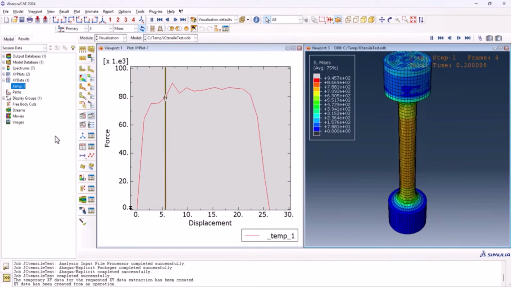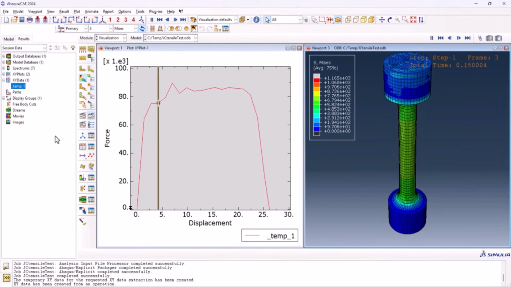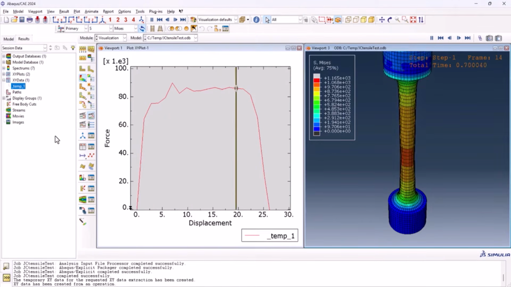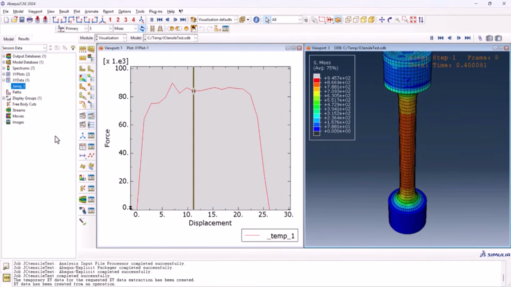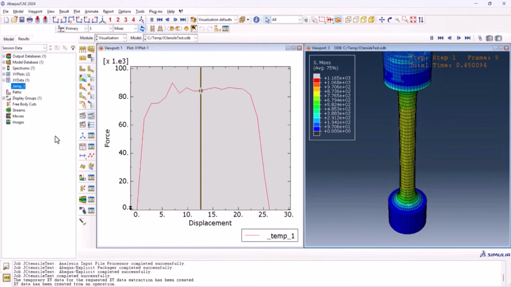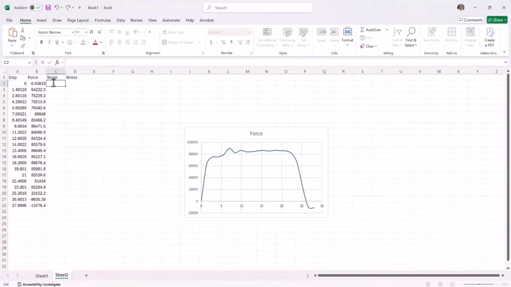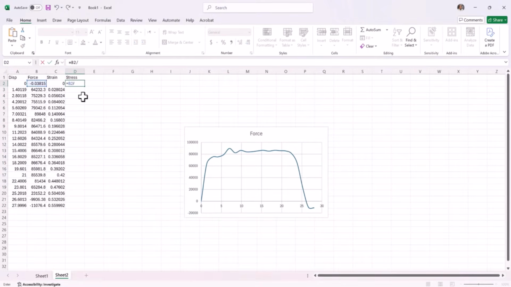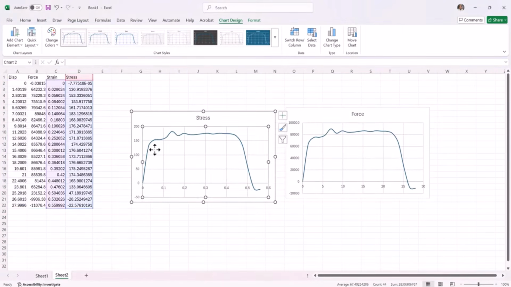In this Abaqus tutorial, you'll discover how to accurately simulate the tensile fracture of a steel specimen with a circular cross-section using the powerful Johnson-Cook damage model for the first time. But here's the interesting part. Can this simulation really match a real tensile test? Stick around until the end where I'll show you exactly how to convert your Abaqus force displacement results into stress-strain curves so you can compare your simulation directly to a real-world experiment or use that as an input for your Abaqus simulations. Let's jump right to it.